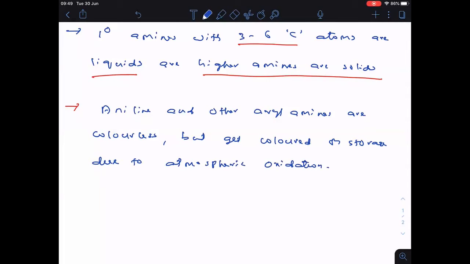Clear? That means when you store them, they will have color due to atmospheric oxidation. Please write quickly, everyone.